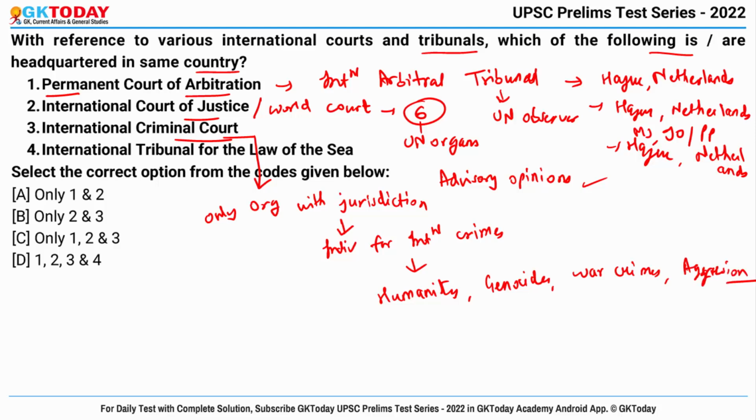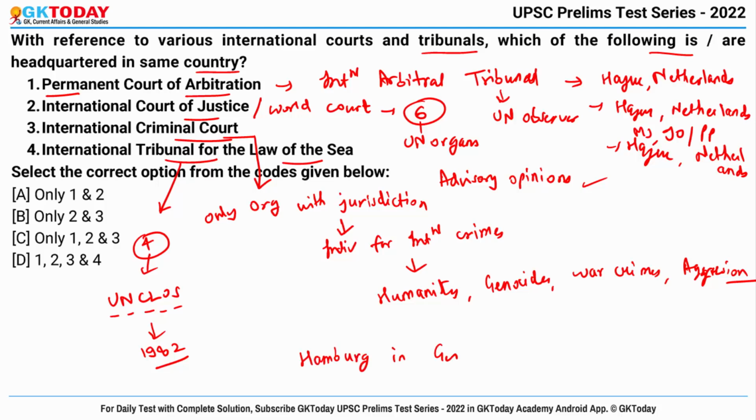Okay, and last is International Tribunal for the Law of the Sea. So this body was established as one of the 4 dispute resolution mechanisms under UNCLOS, means United Nations Convention on the Law of the Sea, and it was adopted and signed in the year 1982. So the headquarters of this particular organization lies in Hamburg in Germany. So this is odd one out. Correct answer is only 1, 2 and 3.